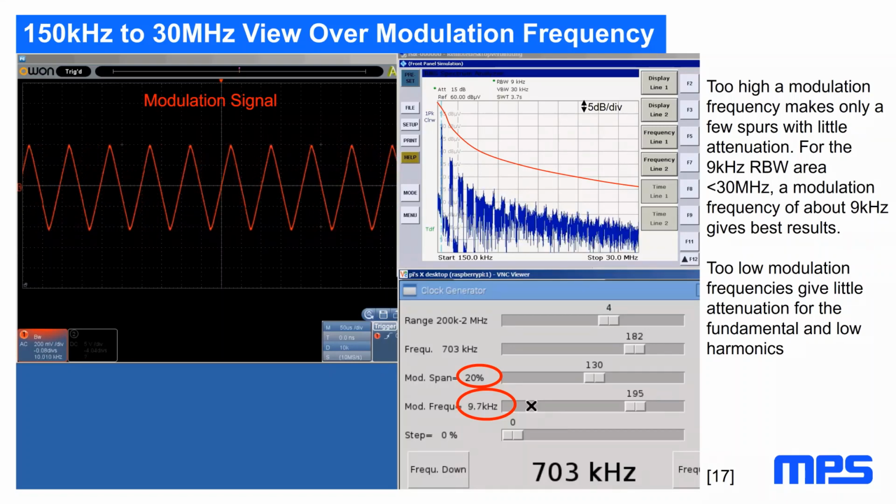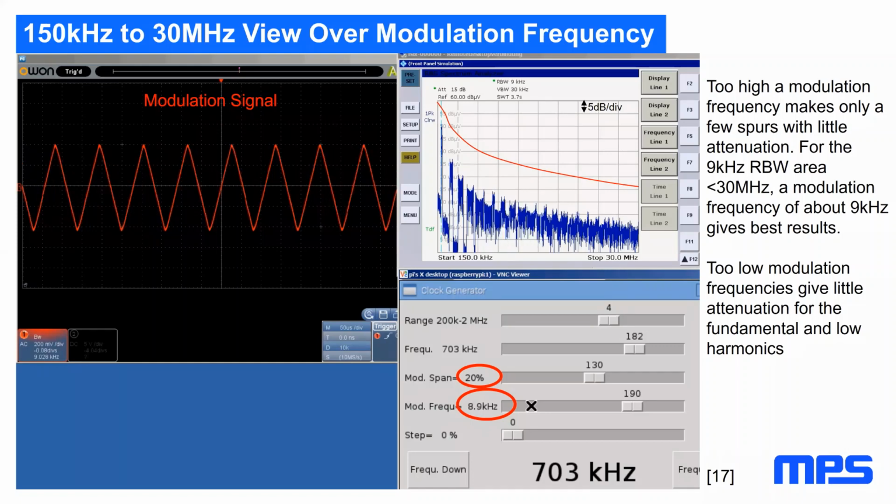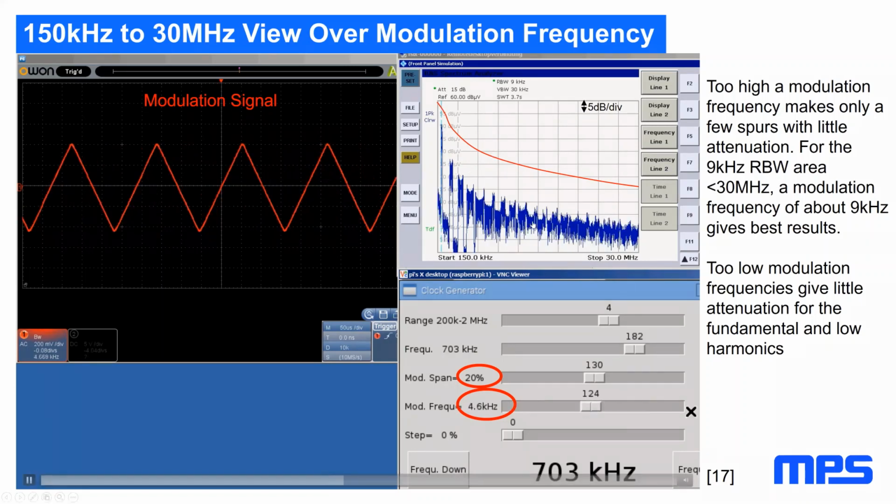So even in the area around the resolution bandwidth, it looks quite good. The least attenuation we usually get at the fundamental, and the higher we go with our harmonics, the wider the span goes, you can see. And here we have an overlap region.